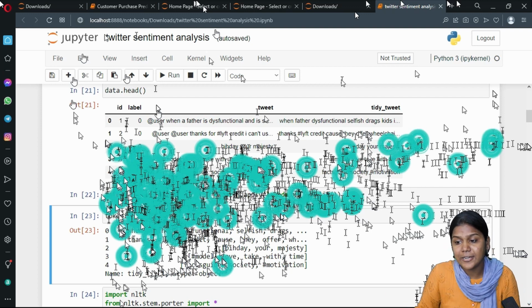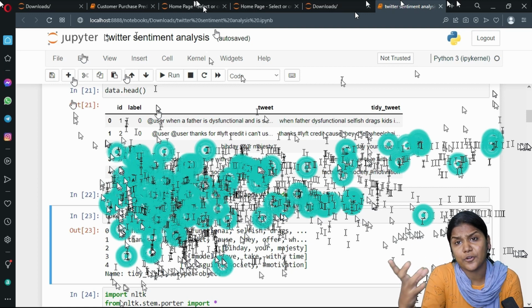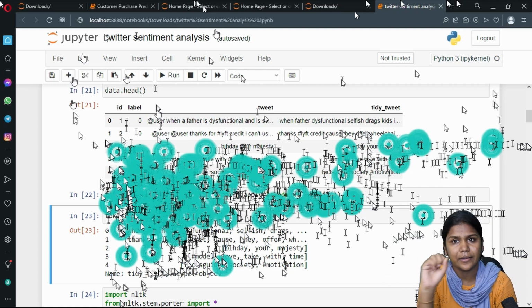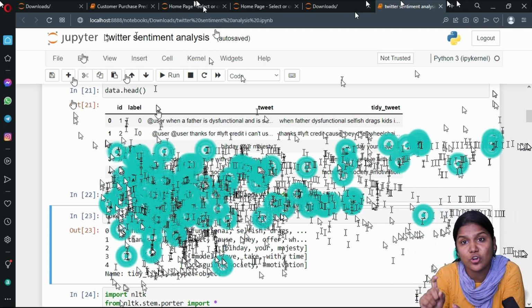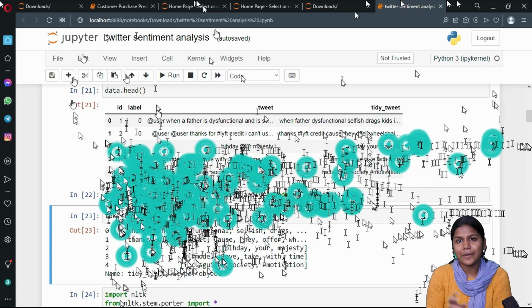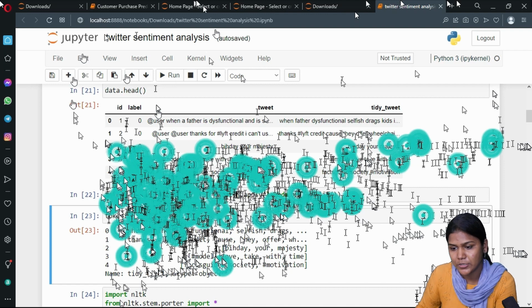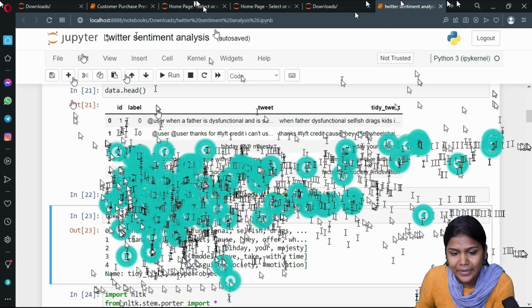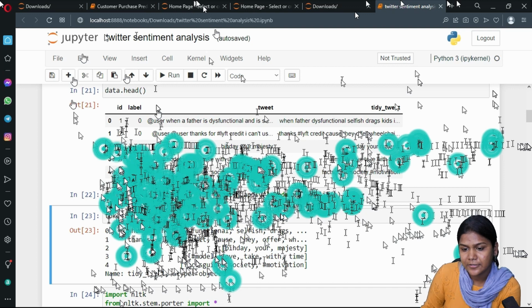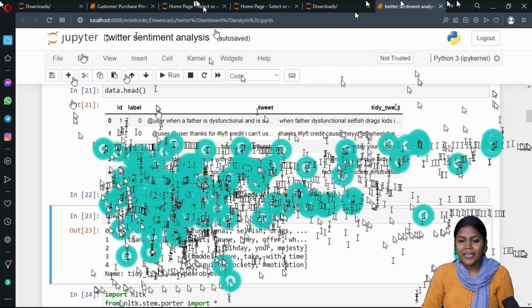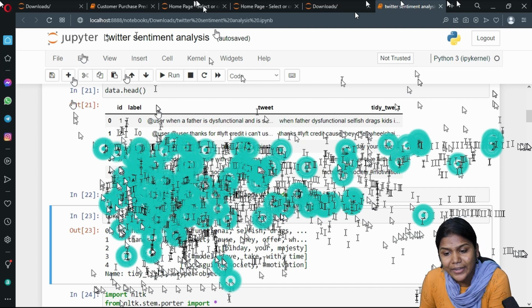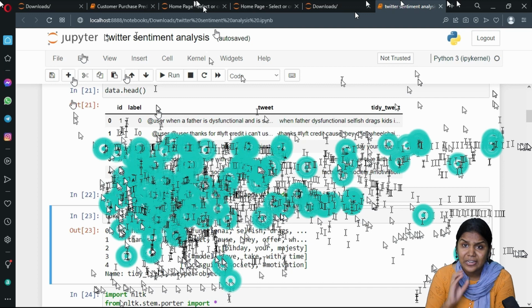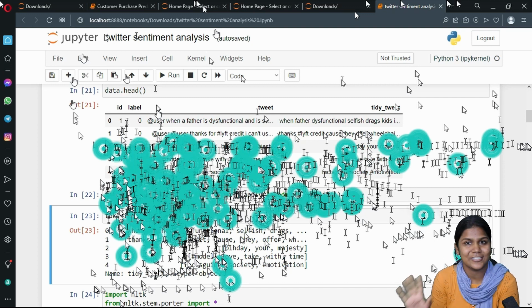Random state, how many have I considered? 42. We can consider any number for the random state. It might be 0, 50, 100, anything. Here I have given test size as 0.1, correct? It means 10% of the data is for testing purposes. The remaining 90% of the data will be used for training purposes. In this format, I am dividing my data into x train, x test, y train, y test. Here these are x train bow, x valid bow, y train, y valid. These are just variables.